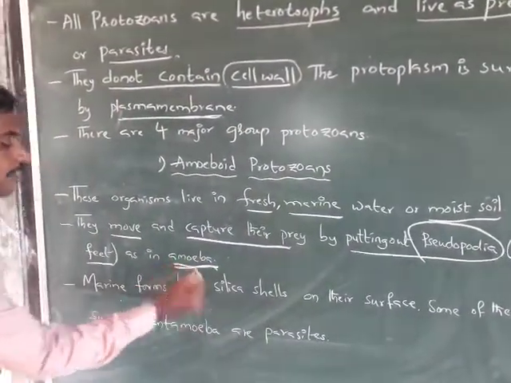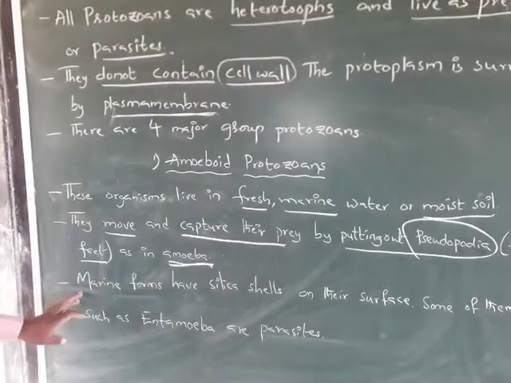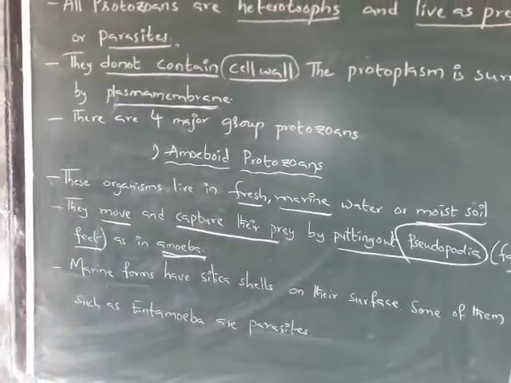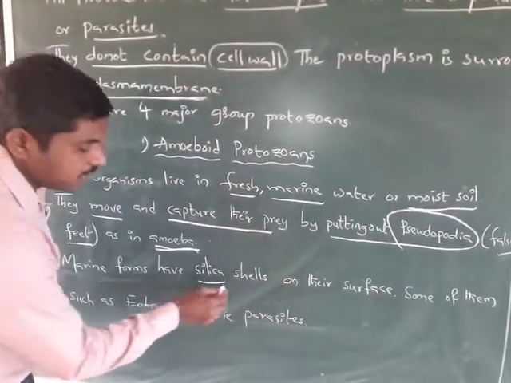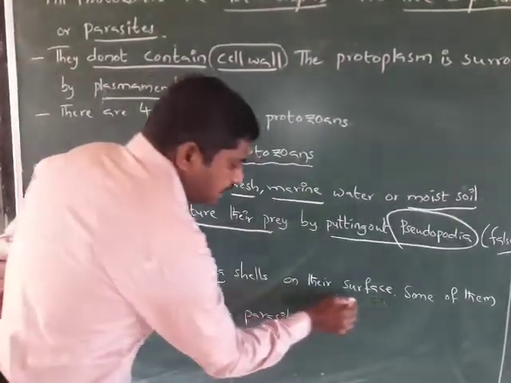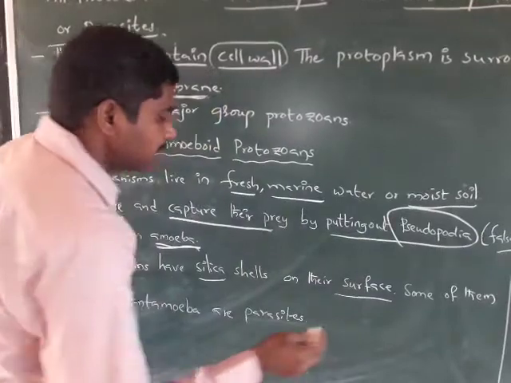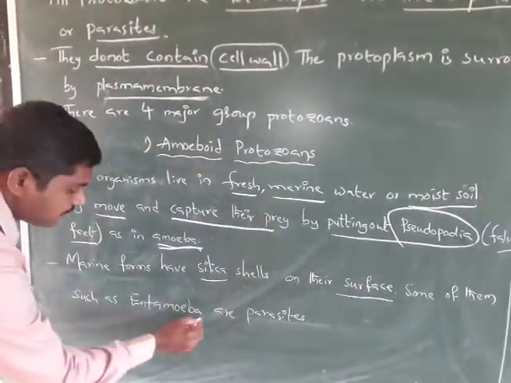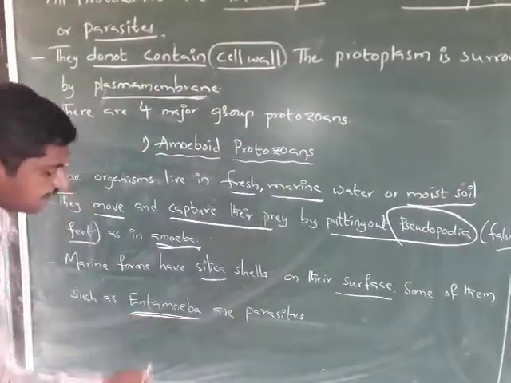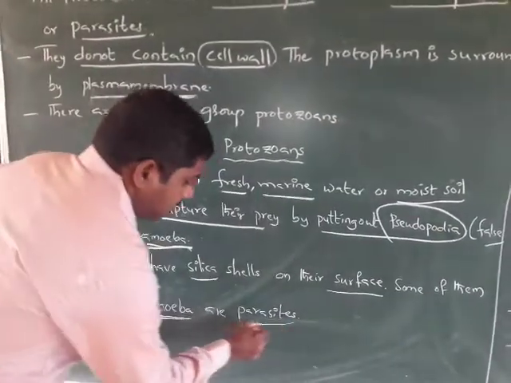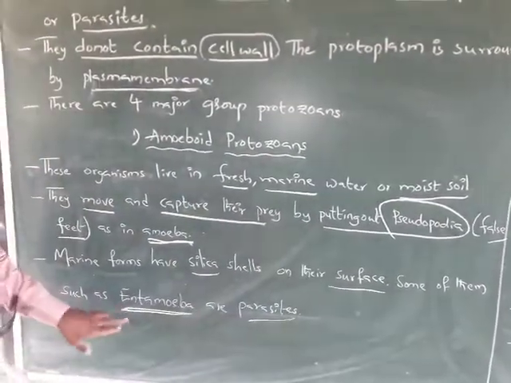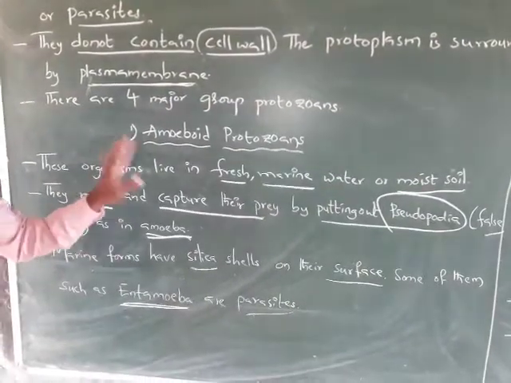Some marine forms have silica shells on their surface. Some of them, such as Entamoeba histolytica, are parasites. These are the characteristics of the amoeboid protozoans.